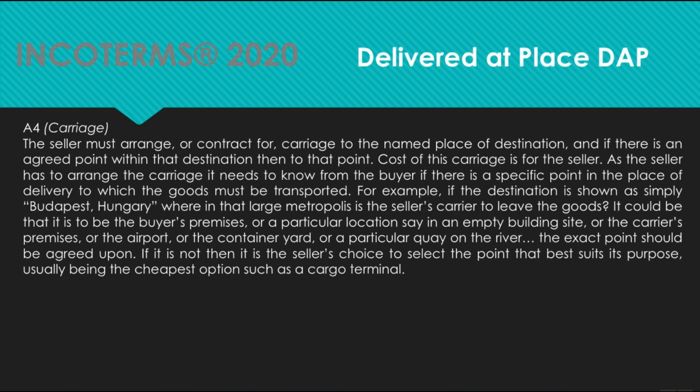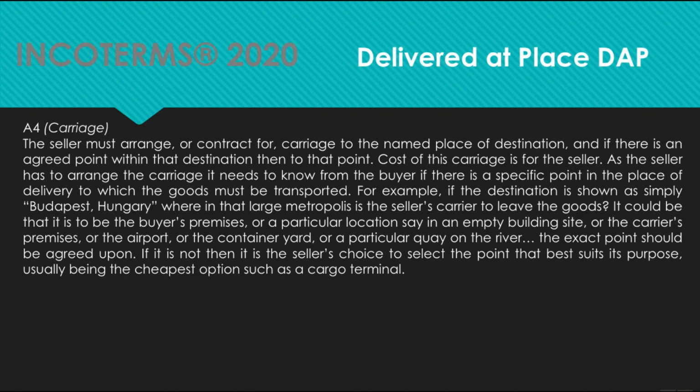A4. Carriage. The seller must arrange or contract for carriage to the named place of destination, and if there is an agreed point within that destination, then to that point. Cost of this carriage is for the seller. As the seller has to arrange the carriage, it needs to know from the buyer if there is a specific point in the place of delivery to which the goods must be transported.